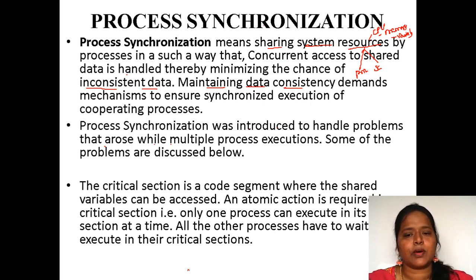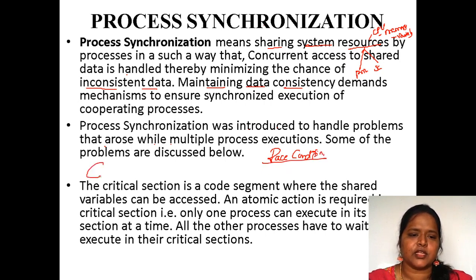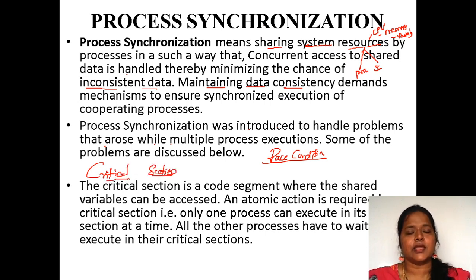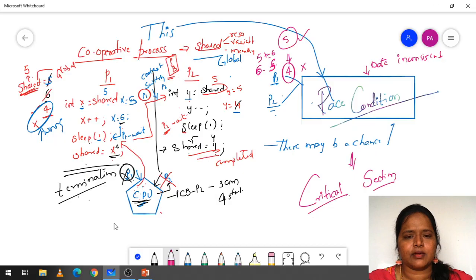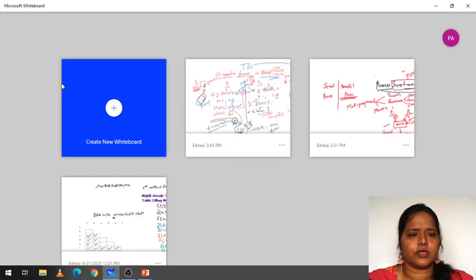In order to overcome this race condition, we have a solution called the critical section. What do you mean by a critical section? A critical section is code where the shared variables are going to be locked. Suppose, for example, we talk about the code.